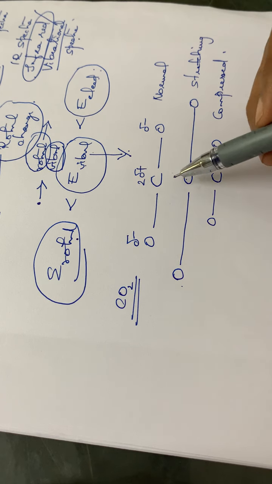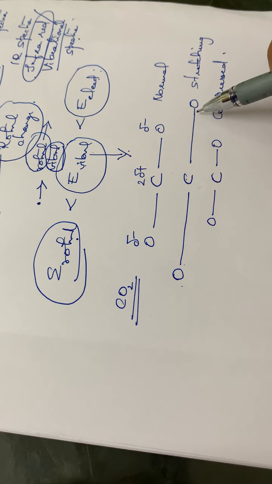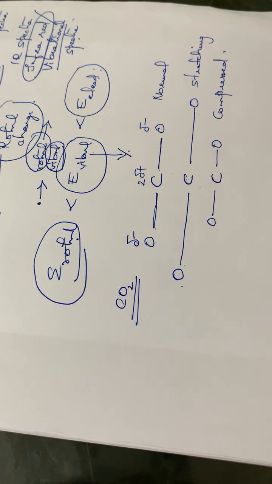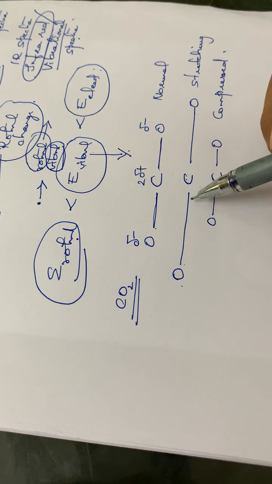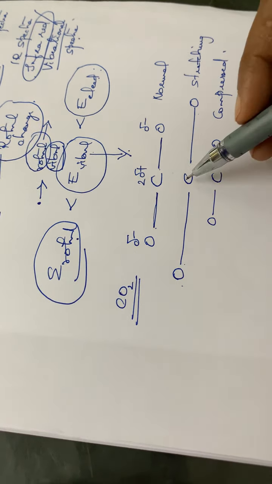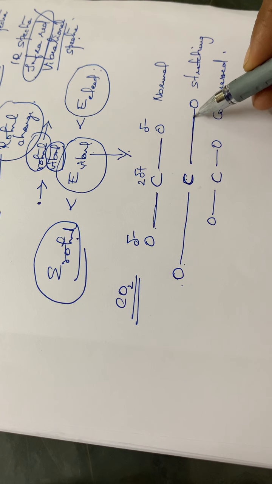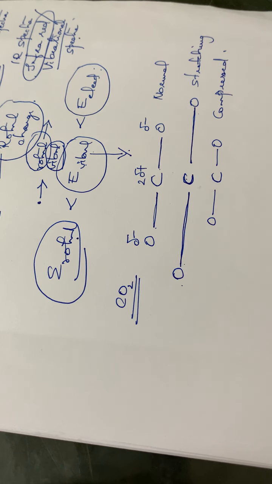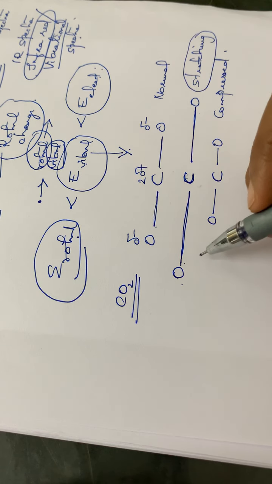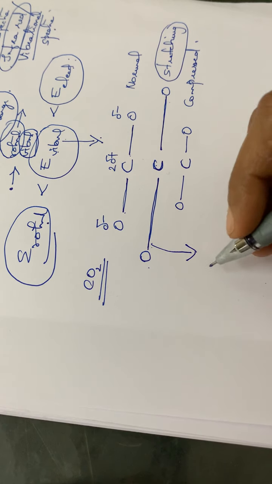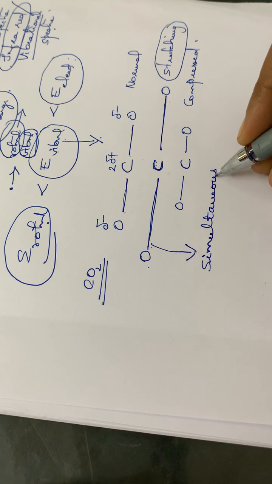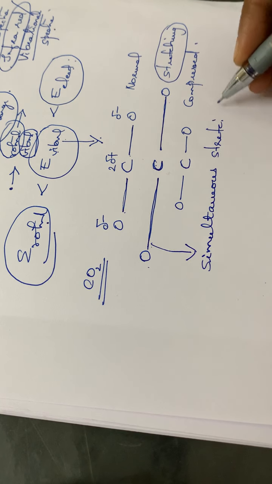Here there is a simultaneous stretching of the two CO bonds, isn't it? This is the normal bond length of the CO molecule. And if the two bonds are stretched simultaneously, what happens? Here we have a simultaneous stretching. The two bonds are stretched equally to the two sides, isn't it? So this is a stretching mode, and also a simultaneous stretching mode of vibration.